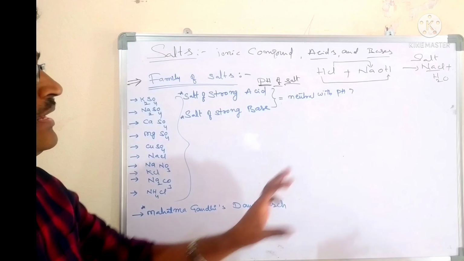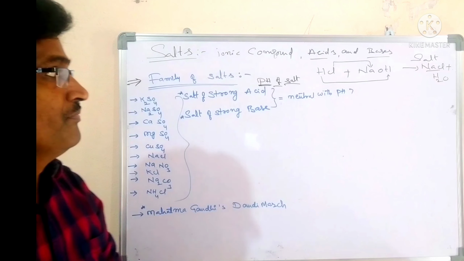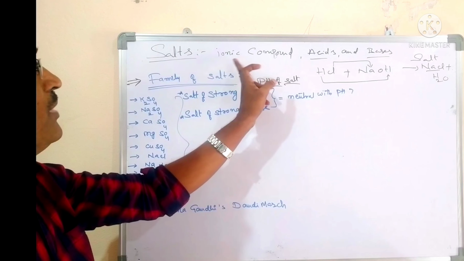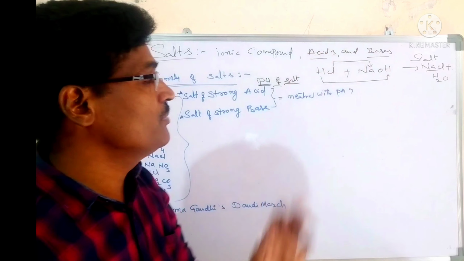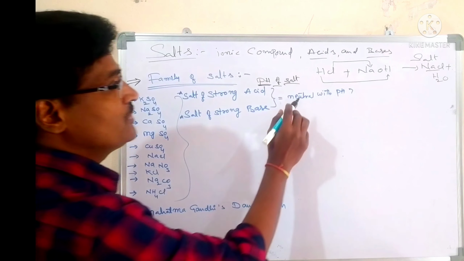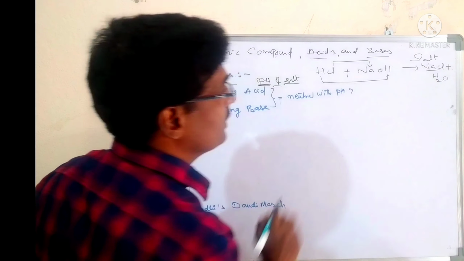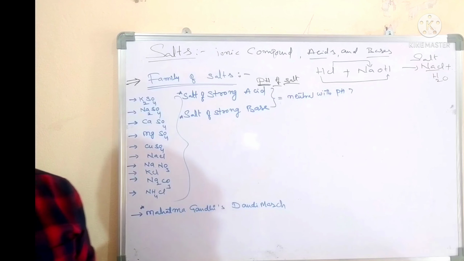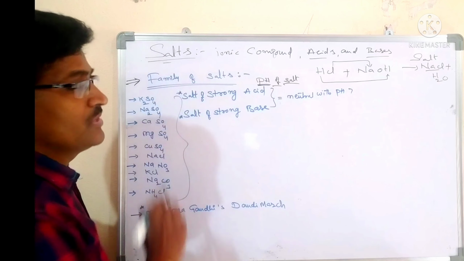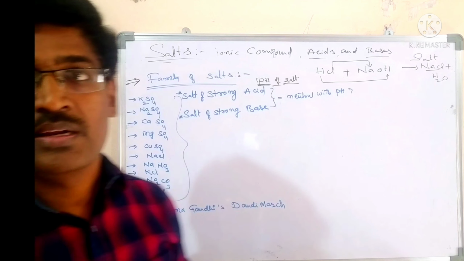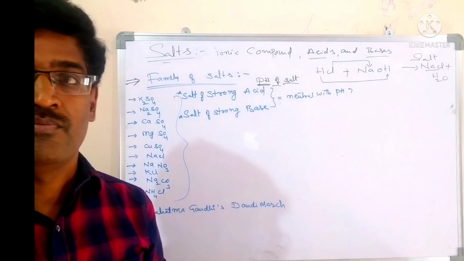Salt is electrically neutral, formed by the combination of acids and bases, which gives NaCl as electrically neutral. Where do we get salts from? We get salts from seawater.